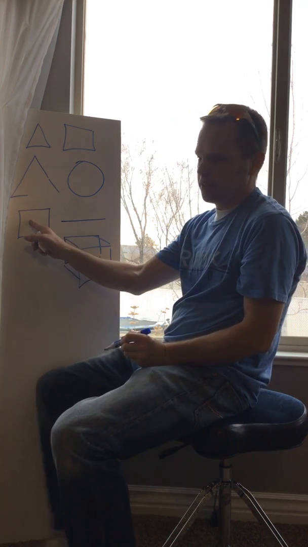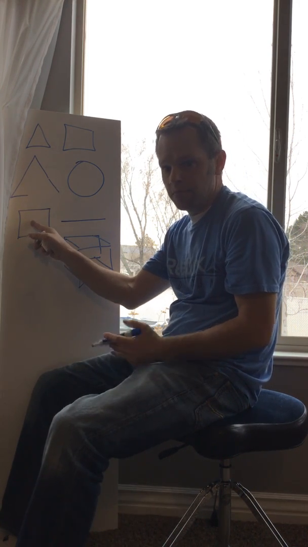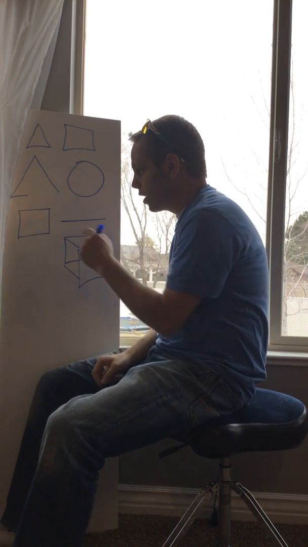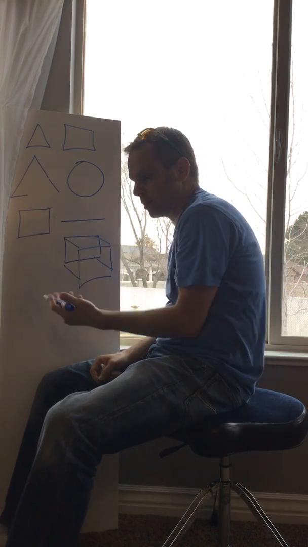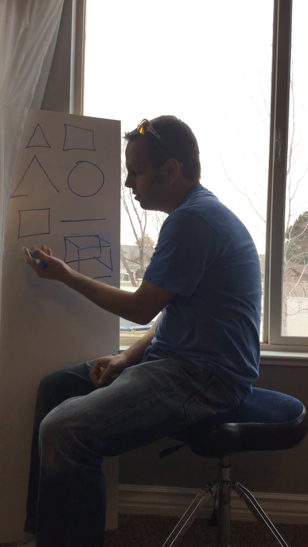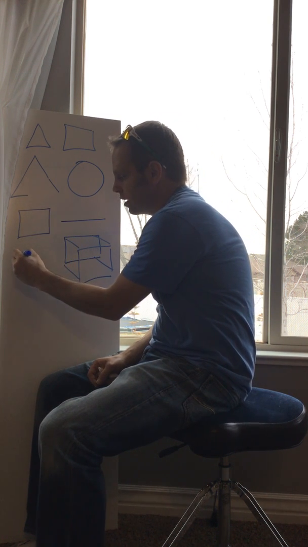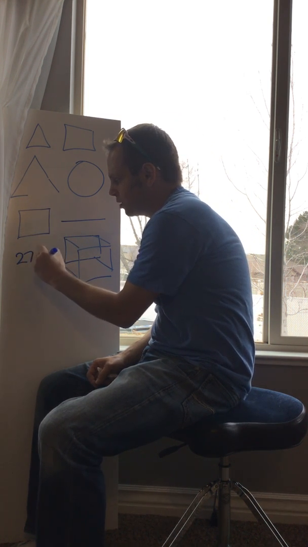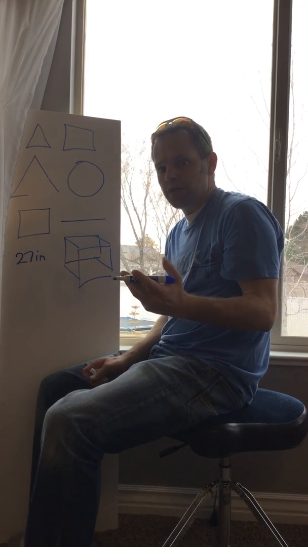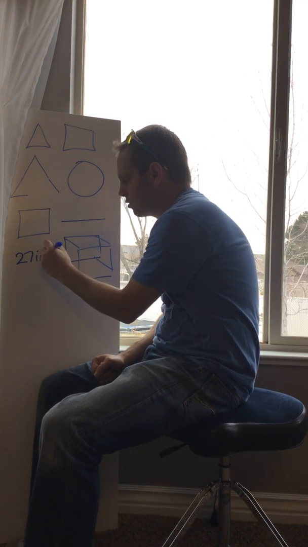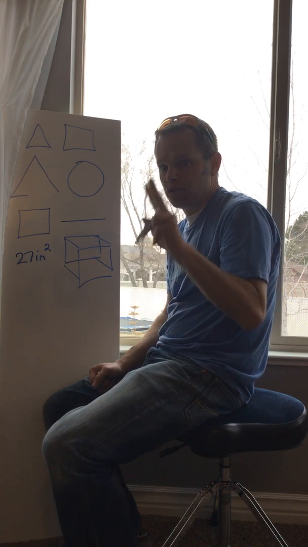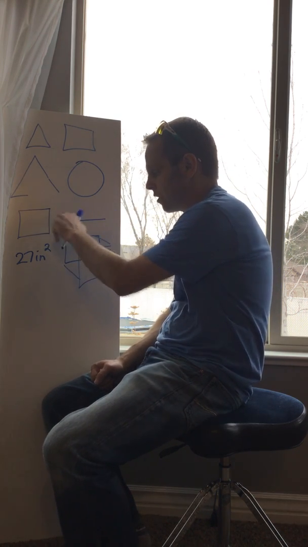If I'm finding area, the measurement of a 2D shape, in this case I would do length times width. Let's say I do length times width, and I get the area of 27 inches. To show that I'm talking about area, I put a little 2 there, which means squared. 2 dimensions, length and width.